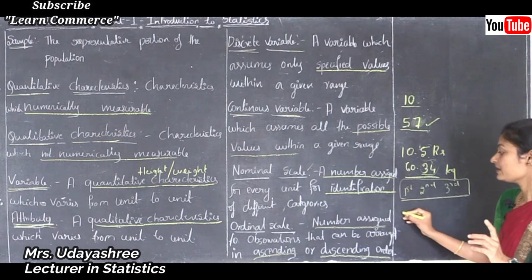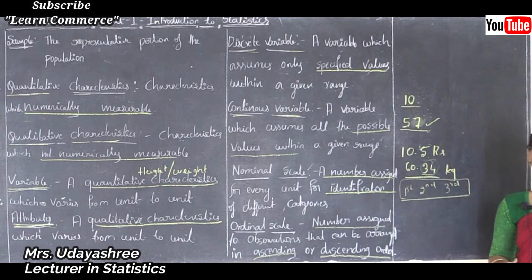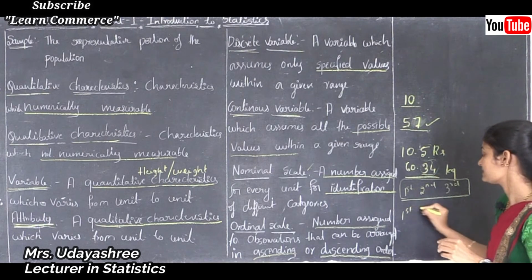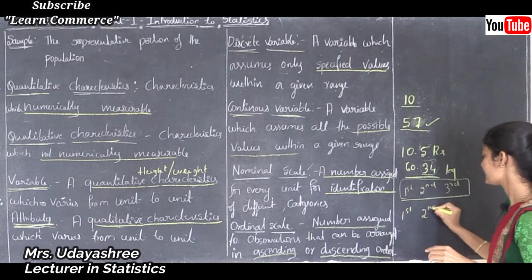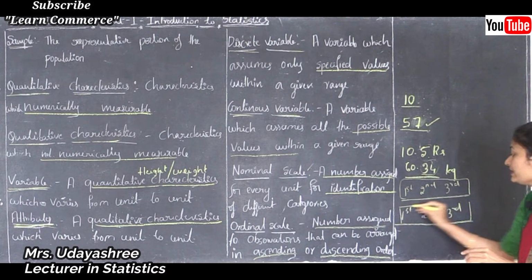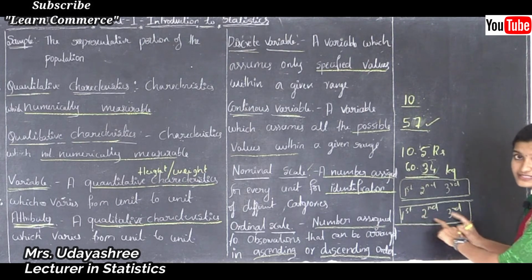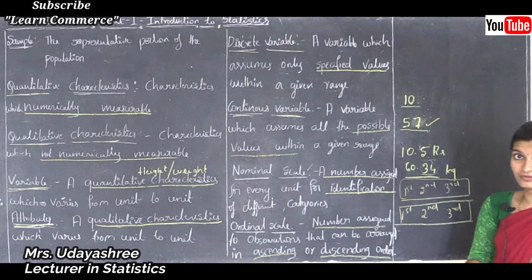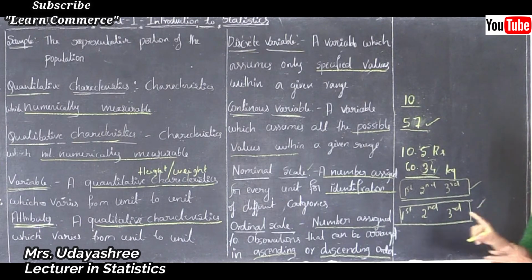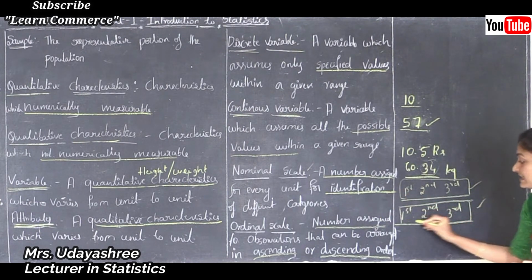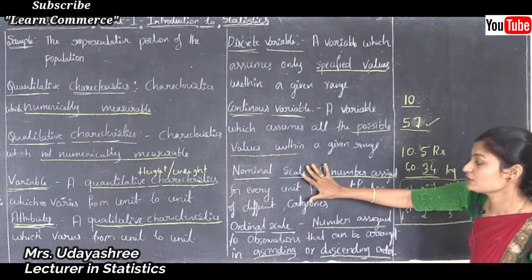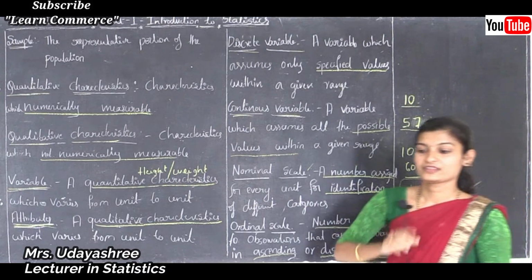And next, running races. In running races, some places are there like first place, second place, third place, like that. See, this is also in ascending order. Here these places are given according to their performance, not for identification. That is the difference between nominal scale and ordinal scale.